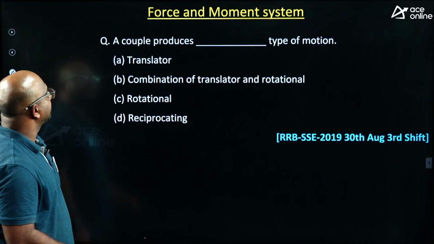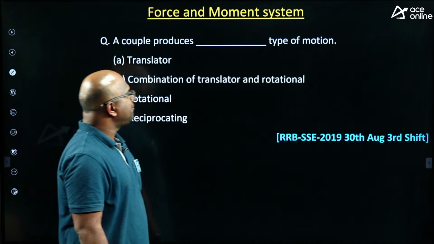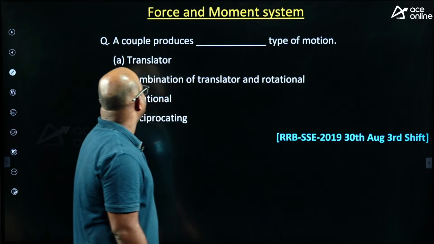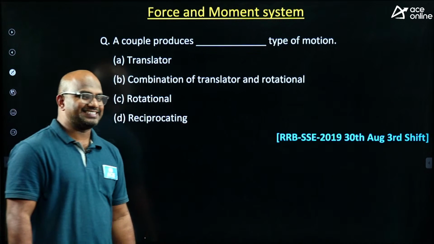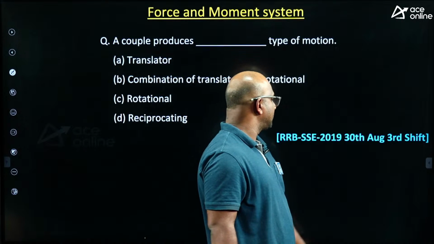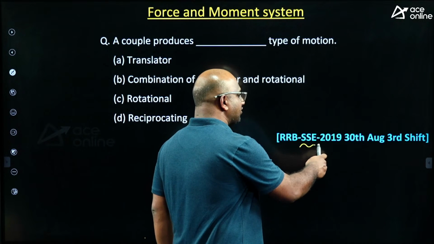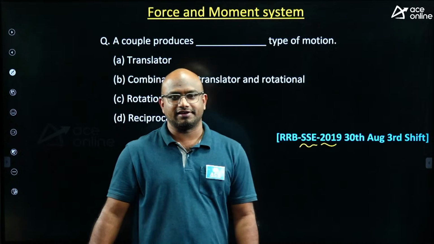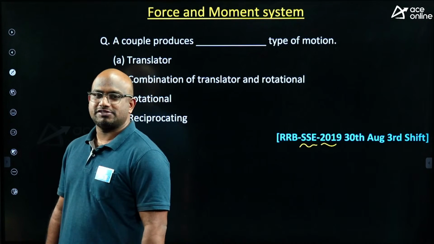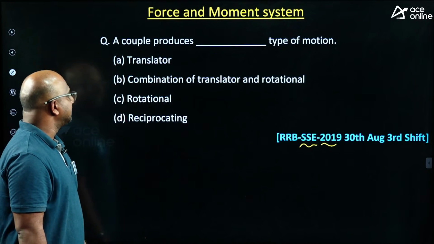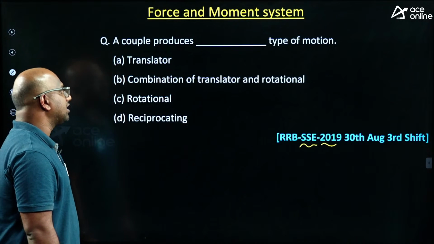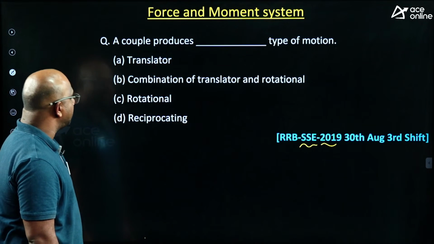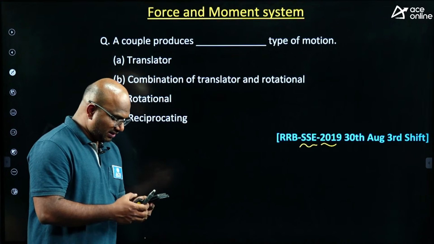Let's see. Yes. A couple produces dash type of motion. Think, guys. A couple produces dash type of motion. This question was given in SSC JE, also in RRB JE, guys. Please try. A couple produces what type of motion, guys? Translation, combination of translation, rotational and reciprocating. Tell me.